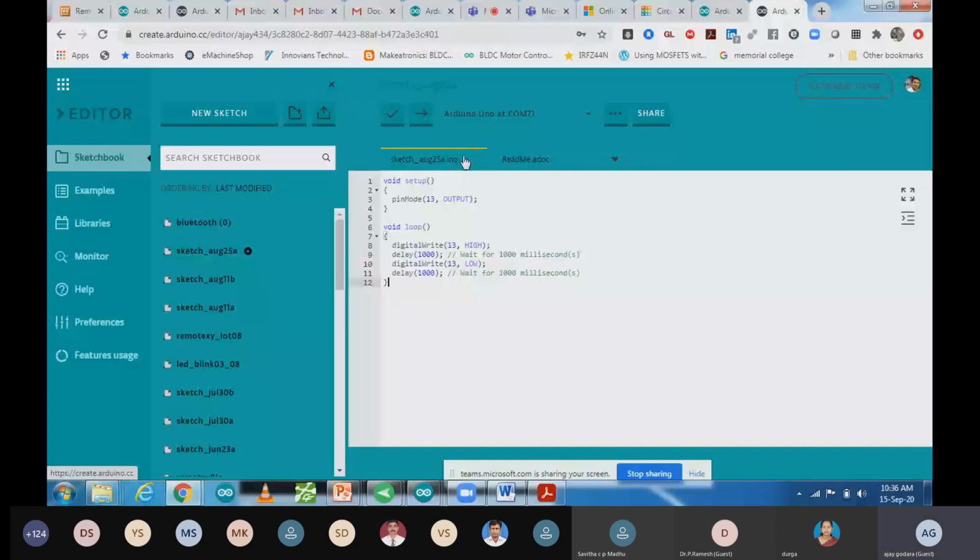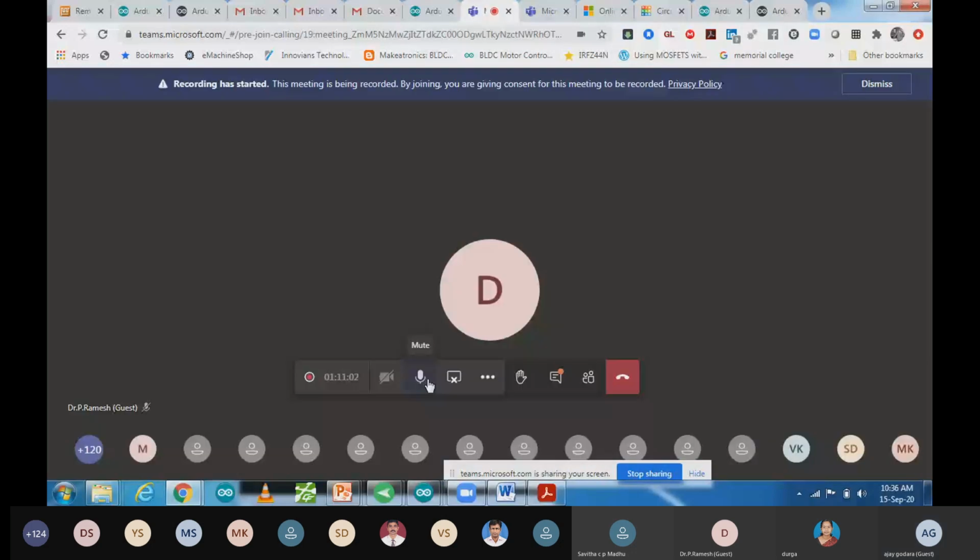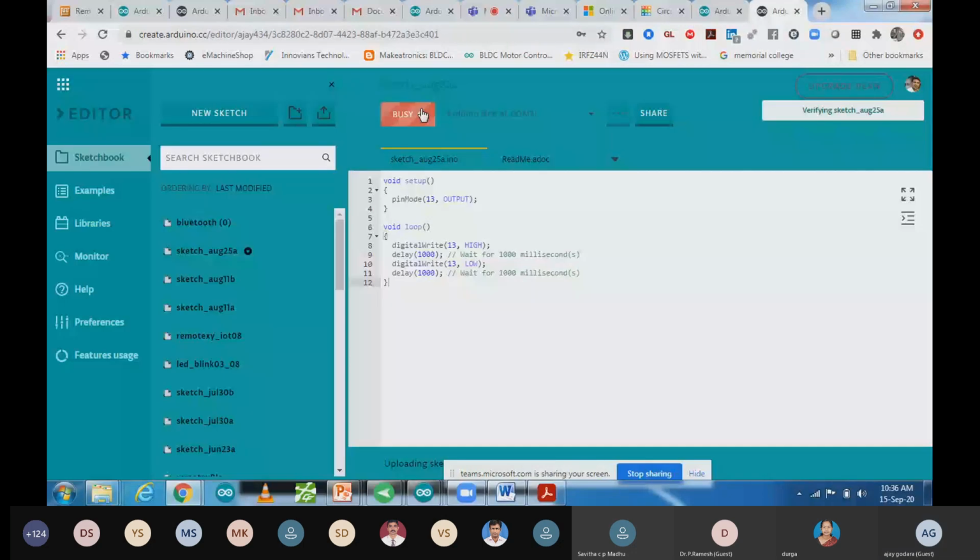So now I'm going to upload the code, but before that I'm going to share with you how it is looking. Yes, let me stop sharing. Let me upload the code first, and after that you will be able to see it. I'm going to upload it. This code I'm going to upload to my Arduino hardware from the cloud. That is also the Arduino cloud over here. That is an AWS based cloud, but this one is open source. I have uploaded my code. So my LED will start blinking on pin number 13. I will share with you.